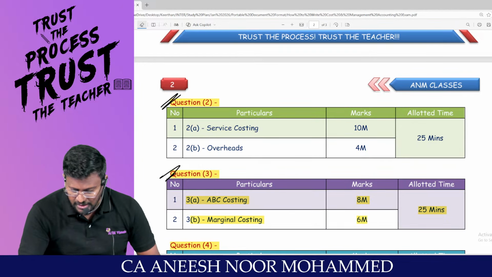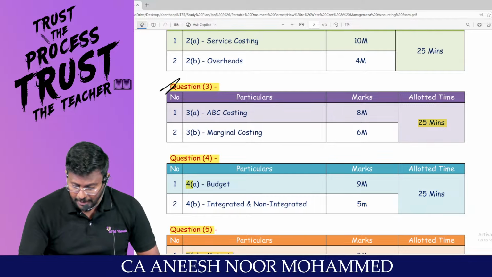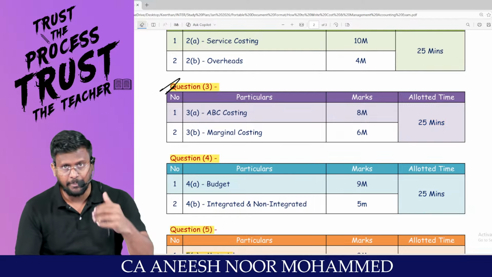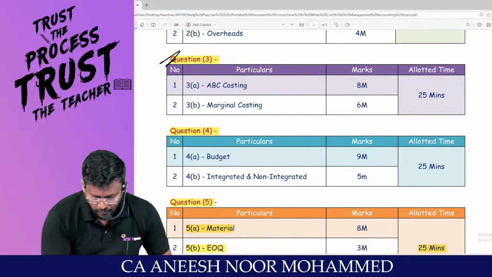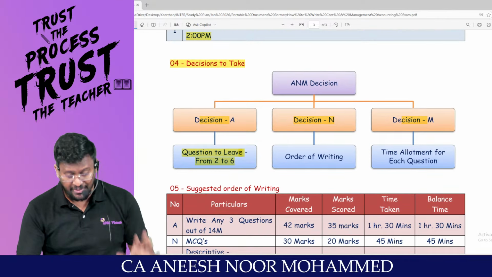So that will save some time for you. For example, sir, I have not prepared budget. It should not be there, but I'm saying an example. Then this question will be released for you. That time can be used for the remaining things. Okay, that decision you have to take.